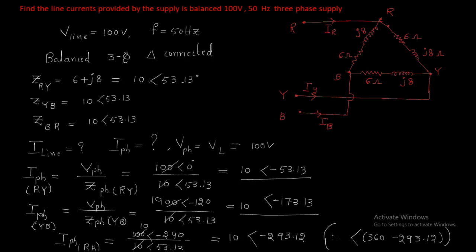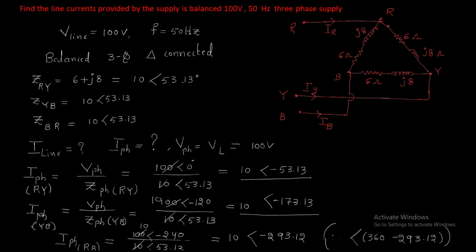In the question, the line voltage is directly given, and then it is converted to phase. If he is asking for any line voltage or line current, phase voltage or phase current, first you have to find the phase values, then you go for the line values.